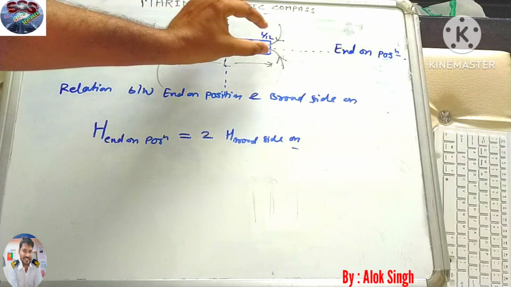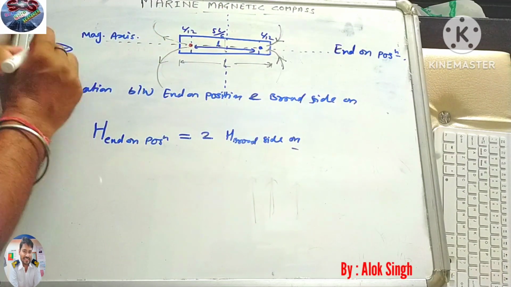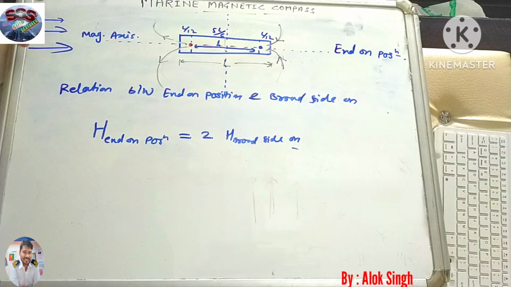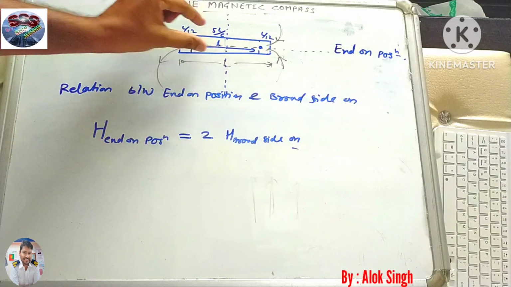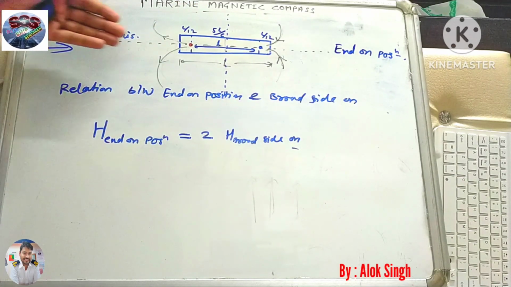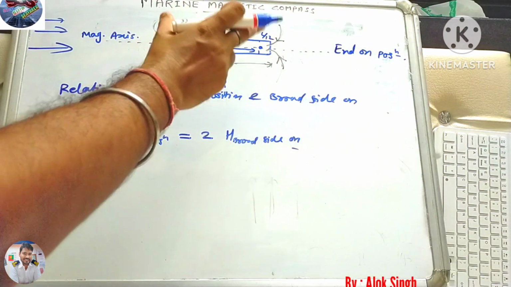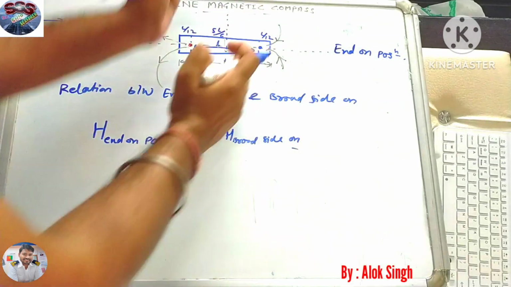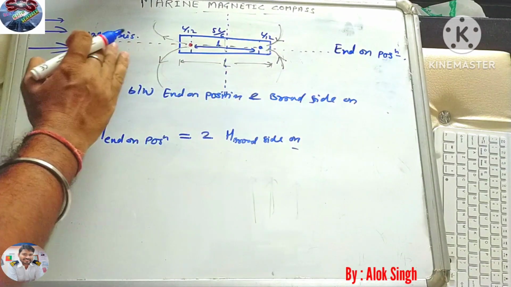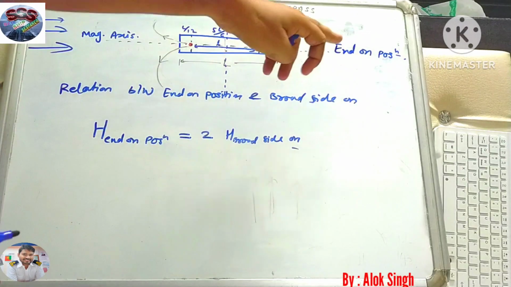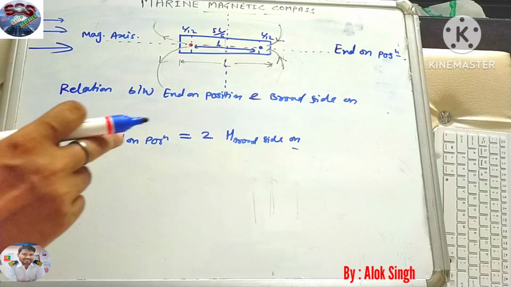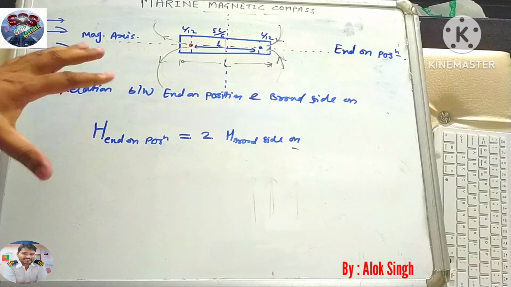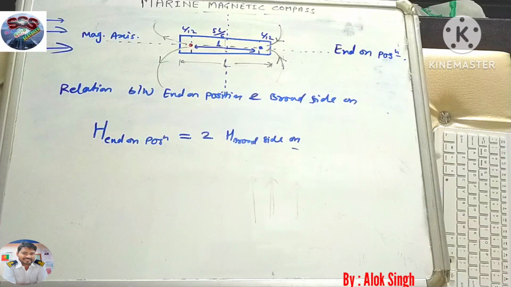It means if you are putting any ferromagnetic material in this direction, along the magnetic line of force, passing through the end on position, the strength will become twice that of broad side on. In the same magnetic field, if you keep it perpendicular to this line, it will become half of what we got in the end on position. This is the relationship between both.